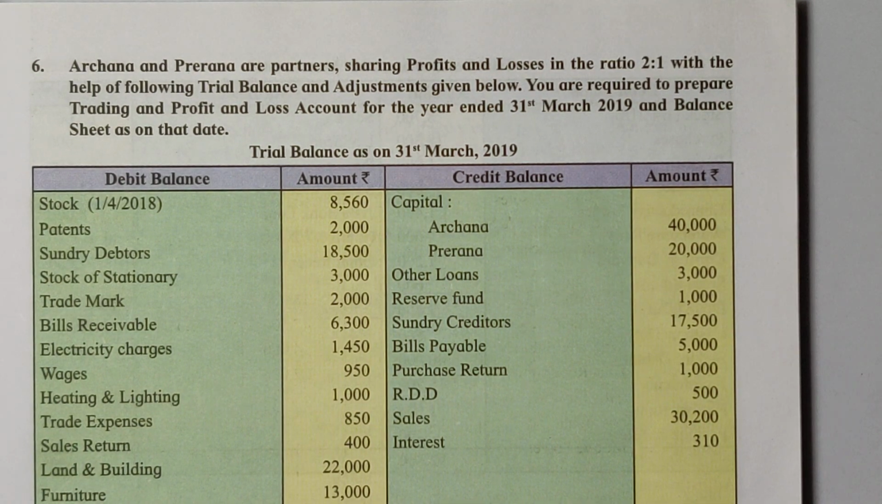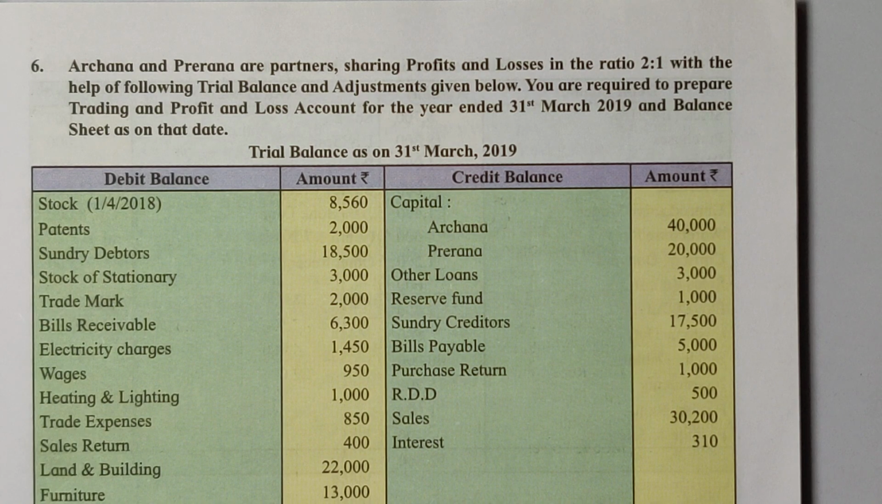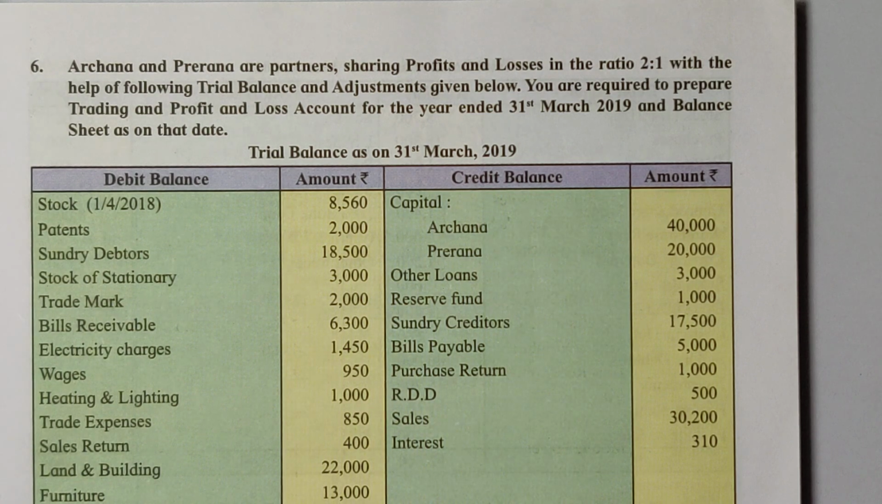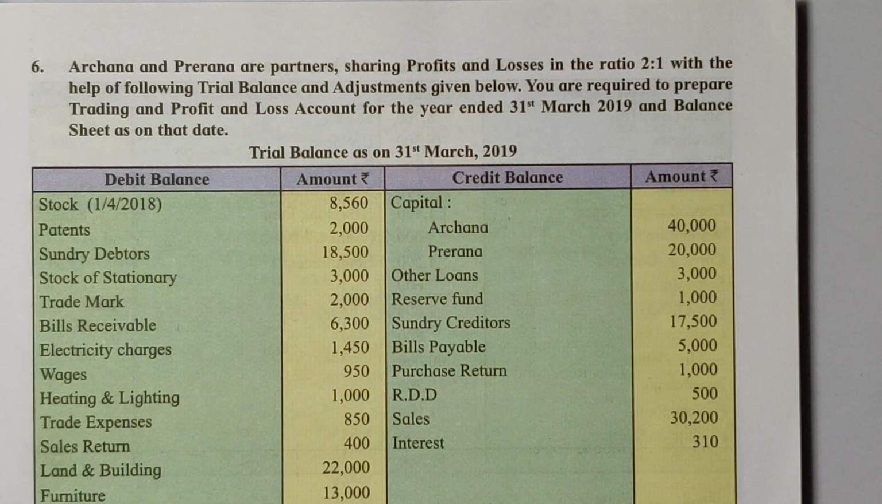First things first, let us read the question carefully. Archana and Prerna are partners sharing profits and losses in the ratio of 2:1. With the help of the following trial balance and adjustments given below, you are required to prepare trading and profit and loss account for the year ended 31st March 2019 and the balance sheet as on that date.